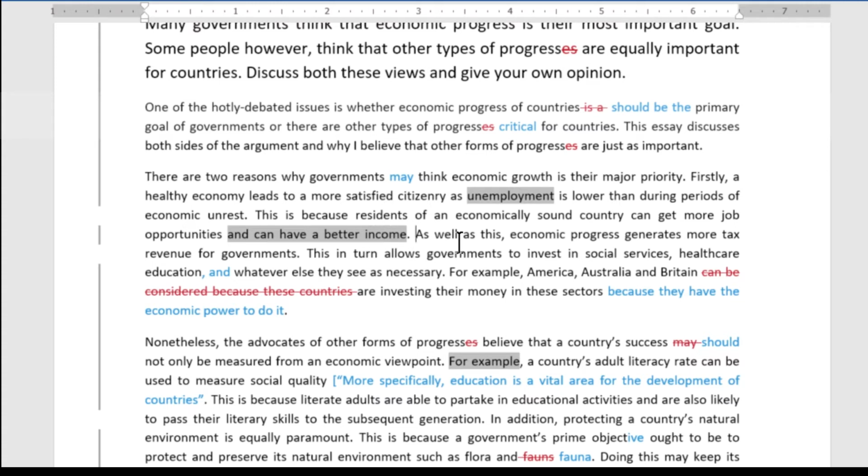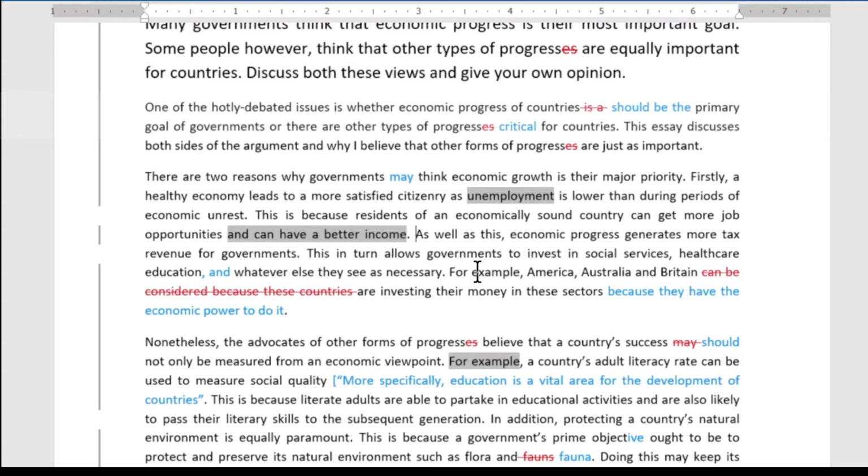And then we come on to the second point, signalled by "as well as this". So we've got a good linking phrase there to tell the reader that we're now on to the second idea, and we've got tax revenue. And then it sort of explained how tax revenue can be used for countries, so that's really good. We needed an "and" in here. It's quite important for grammar. And then you don't really need to list a whole lot of countries. One would probably be enough here.